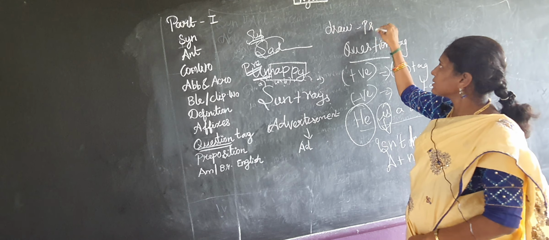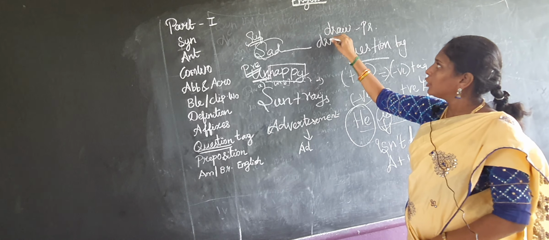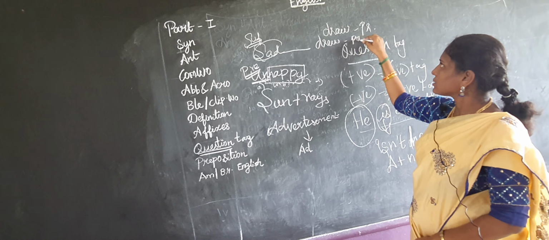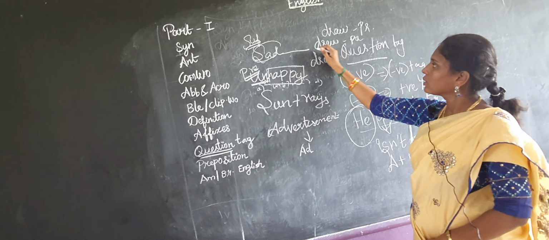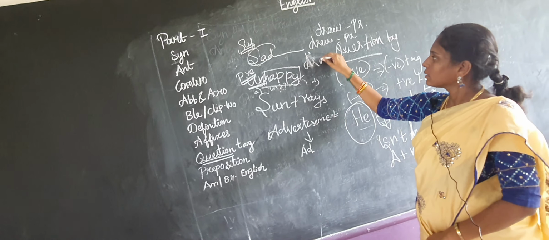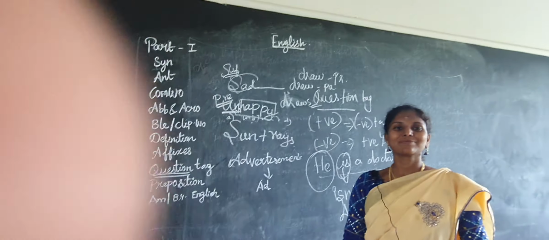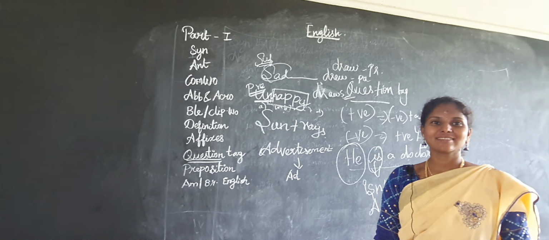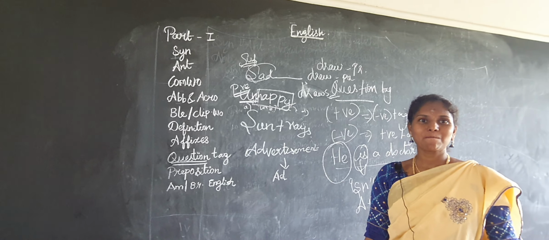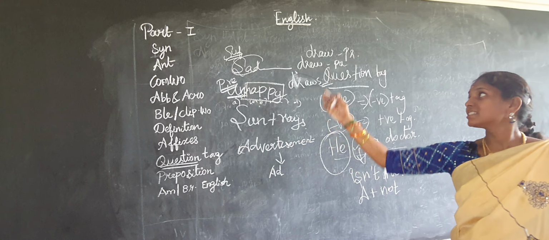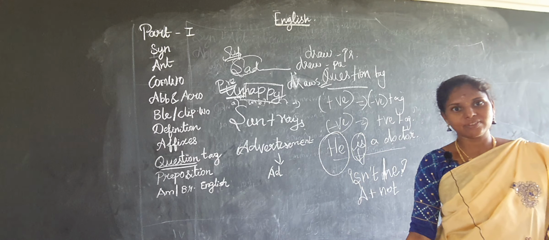And one more thing, for example, draw. This is present tense. Then drew, this is past tense. And the next one, draws. So we have draw, drew, and draws.